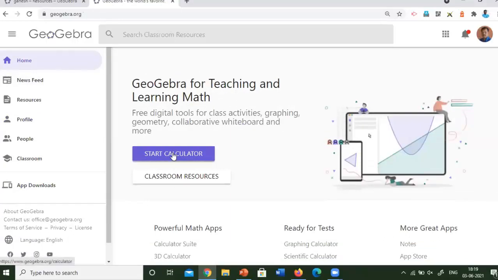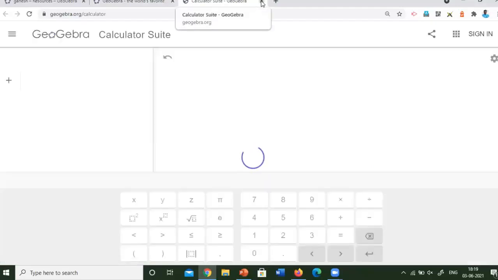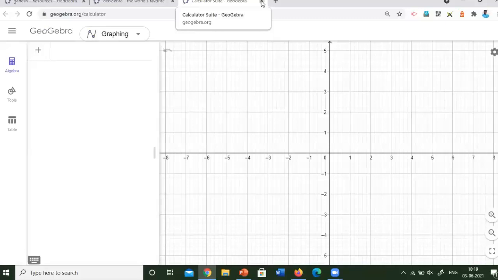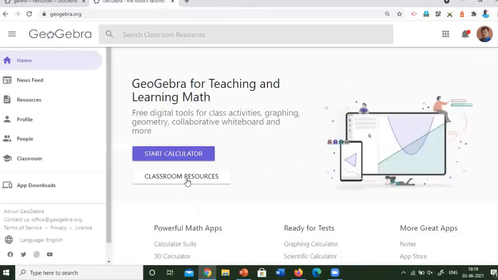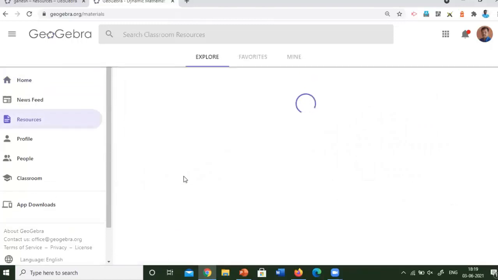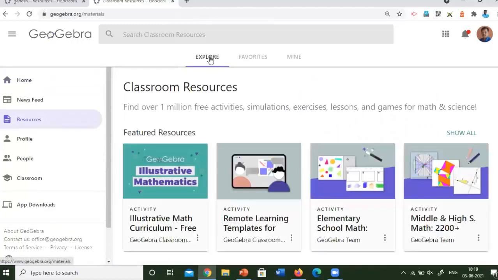If you click on start calculator, the app will be automatically loaded. I have already shown that previously. And another thing, classroom resources is the next option given here. If we click on that, here, explore, favorites, and mine. These are the three things that appear on the top of the screen.